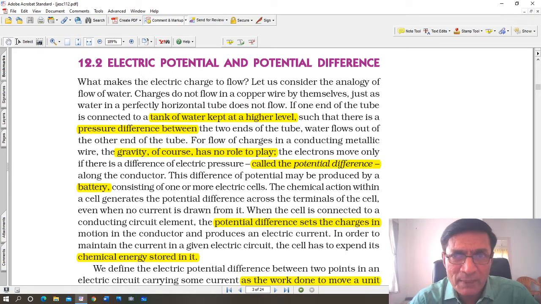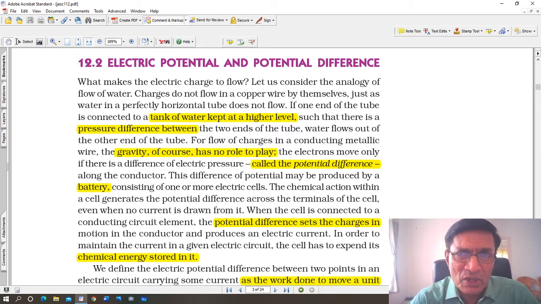So once I take you through the whole chapter and explain it to you, I'm also going to do the numericals with the help of pen and paper, so that you actually see how the numericals are done. And I will also derive Ohm's law, because that is extremely important, probably the most important part of this chapter.